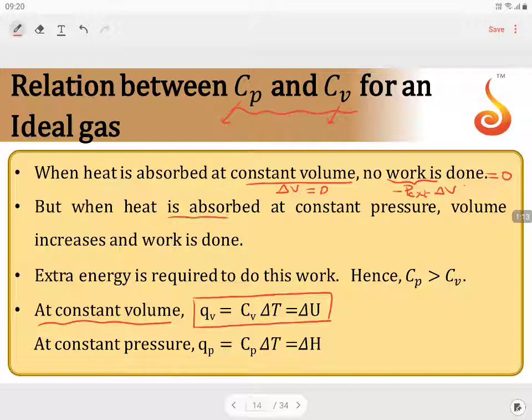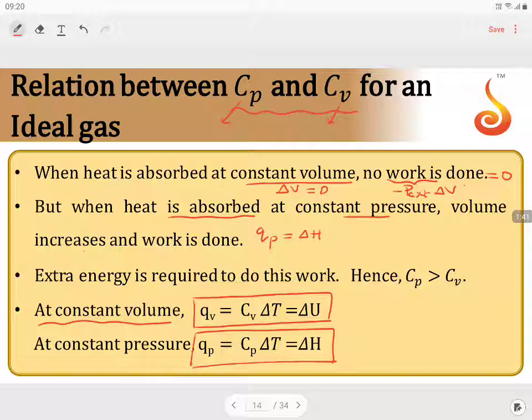But when heat is absorbed at constant pressure, volume increases, and work is also done. There will be volume change and work. Now the heat energy at constant pressure is taken as the change in the enthalpy of the system, which is Qp, taken as Cp into delta T.